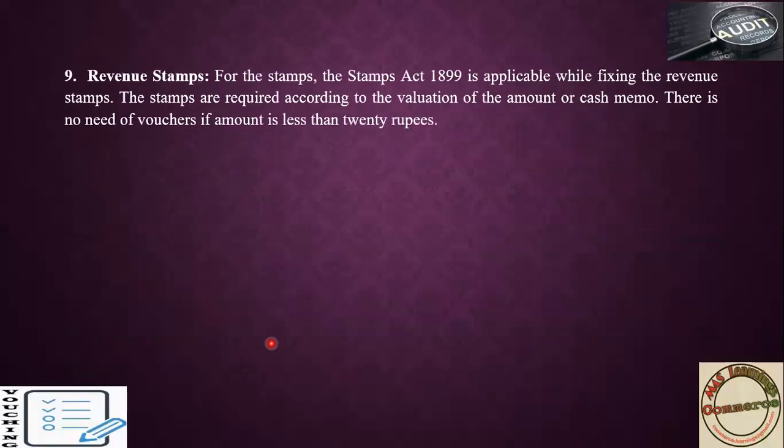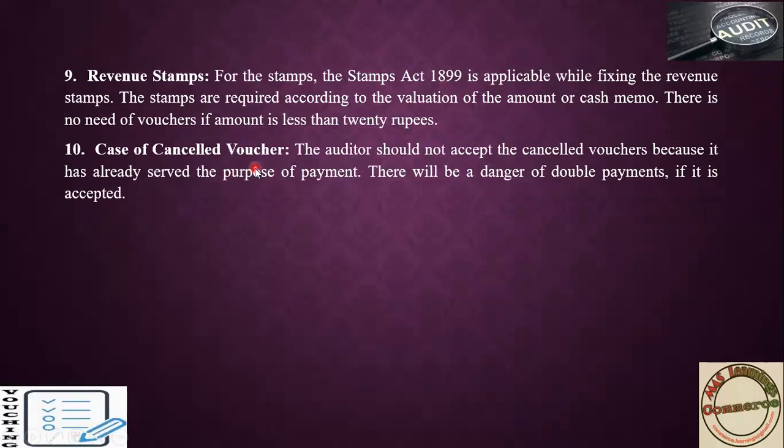Then another principle is the revenue stamp. If the transaction is more than 20 rupees, there has to be a voucher. If there is no voucher, you don't have to consider the transaction. If any transaction is made above 20 rupees, the evidence has to be made, the voucher has to be made. Each and every company has a stamp, so you have to see whether the stamp is there on the voucher or not. That also you have to check.